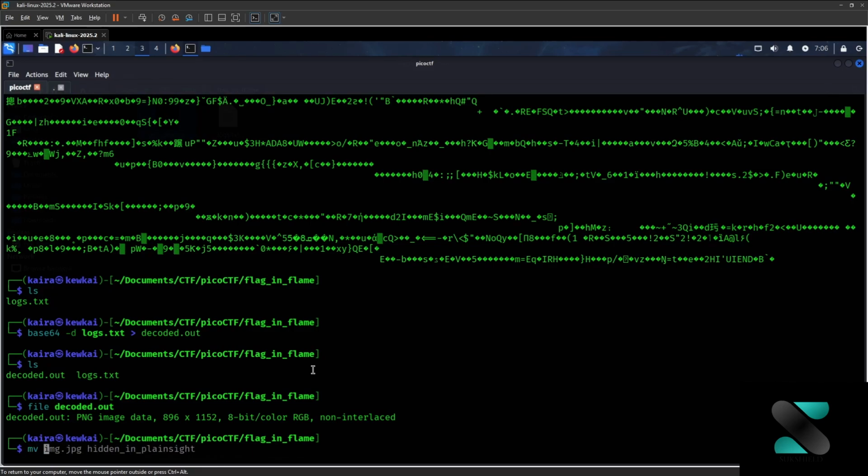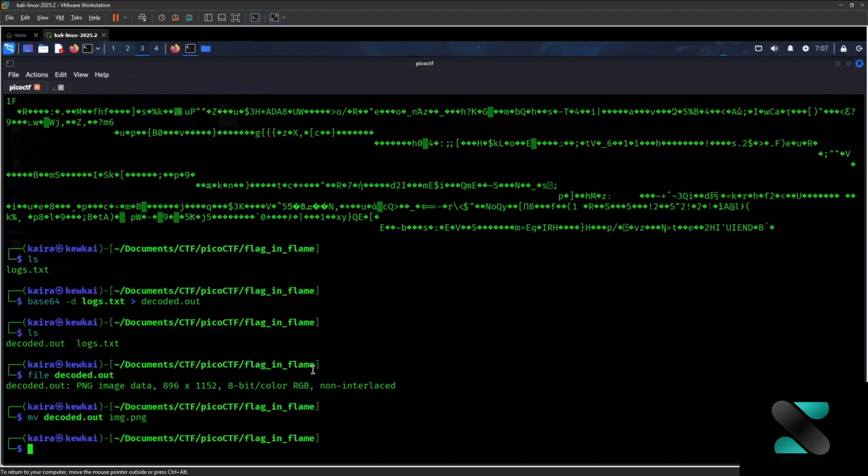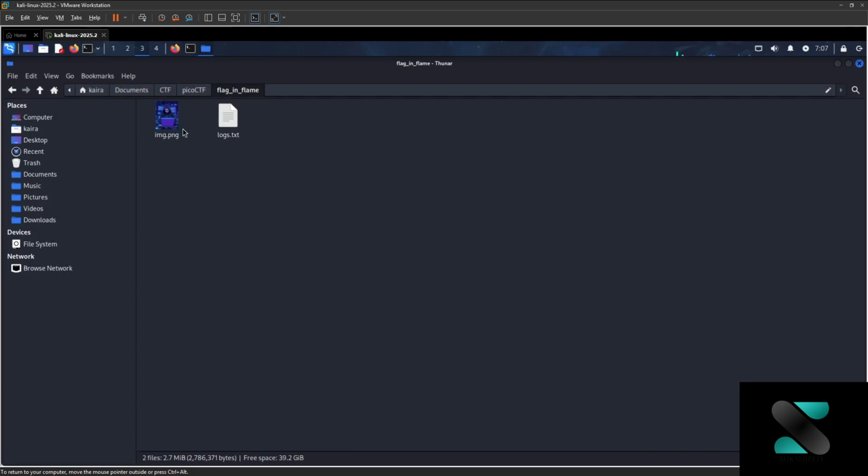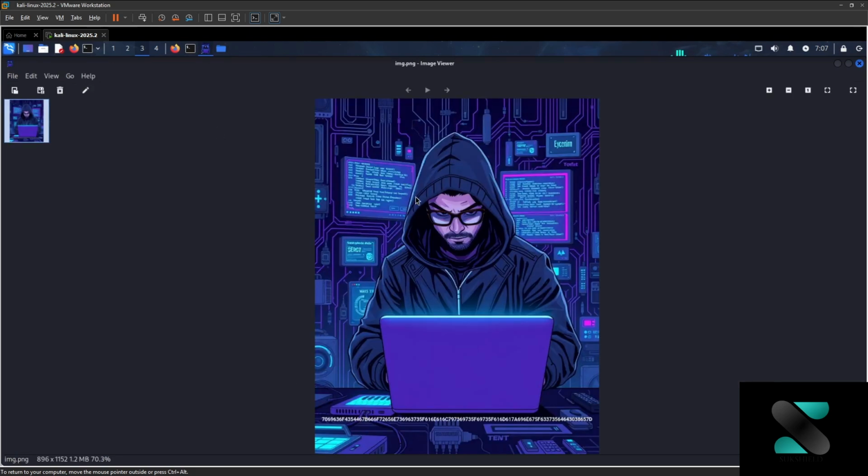Now just for better processing of the file, we will rename this file. Decoded dot out, I'll rename it as image dot png. Okay, so now we have a proper image.png file, as it is an image. Now what we have to do is get this text, because for sure, I can say almost 99%, there would be something in this data, as it looks like hexadecimal kind of data.